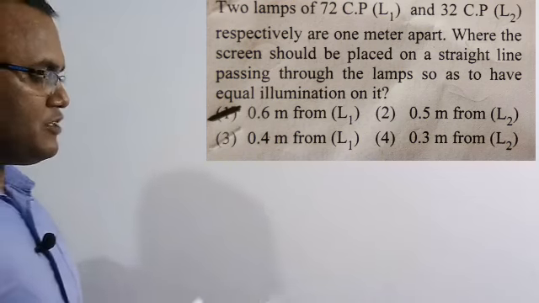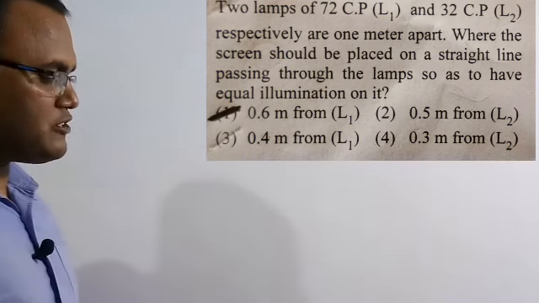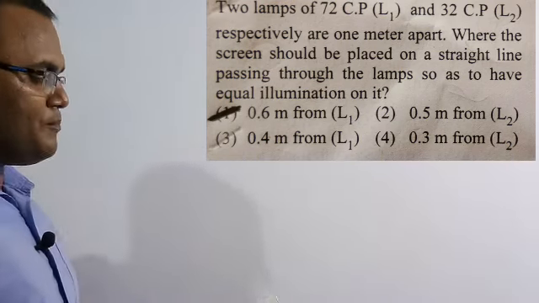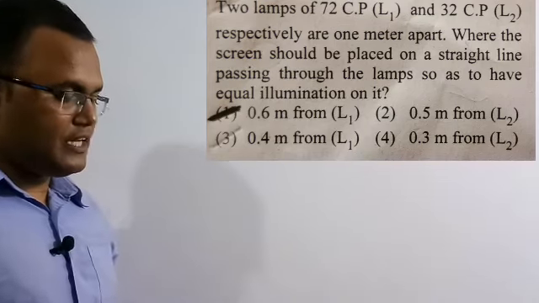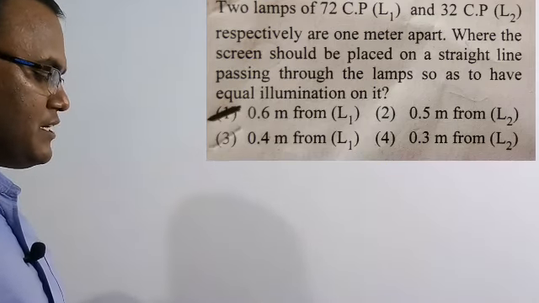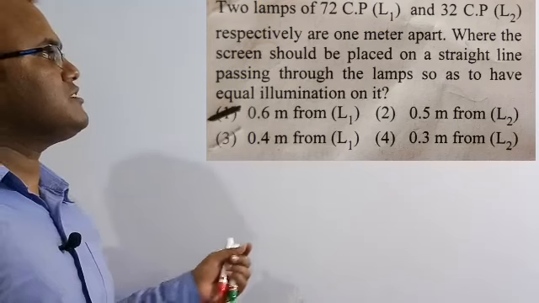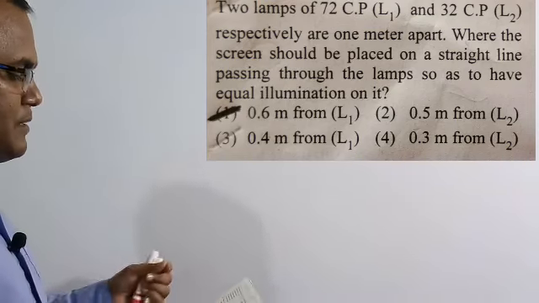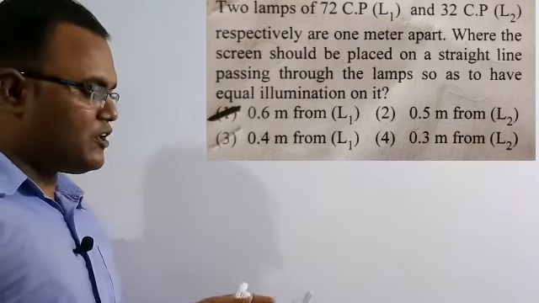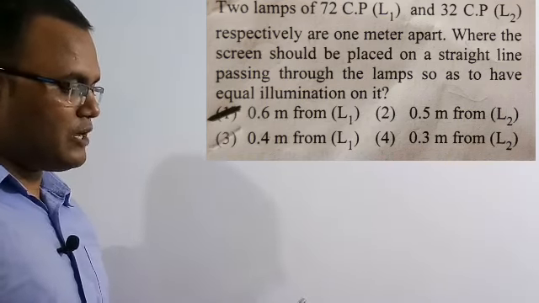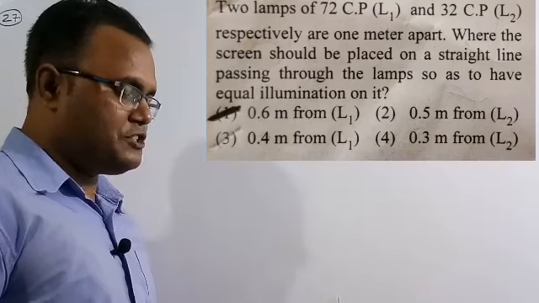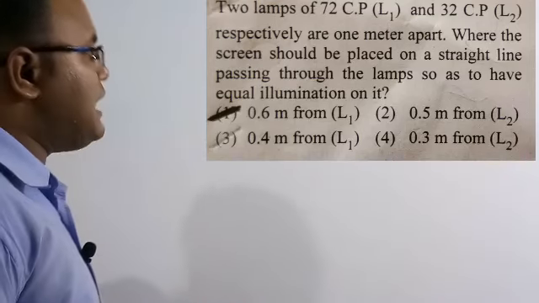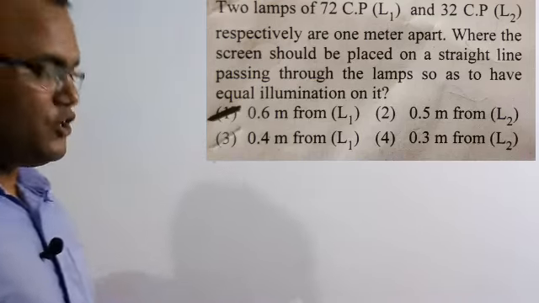They are given two lamps of candle powers 72 and 32. They are kept at a distance of 1 meter and we need to place a particular surface so that the illumination on that surface from lamp 1 and lamp 2 are equal. So what is the particular distance from either lamp 1 or lamp 2? Here they are given four options. Out of these four options, option A, which is 0.6 meter from lamp 1, is the right solution of this numerical. So let's solve this numerical.